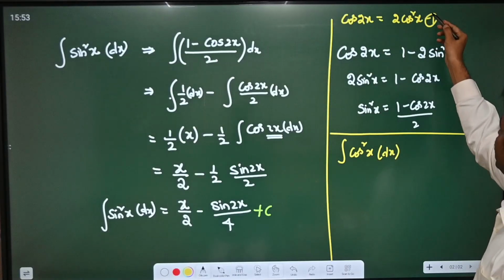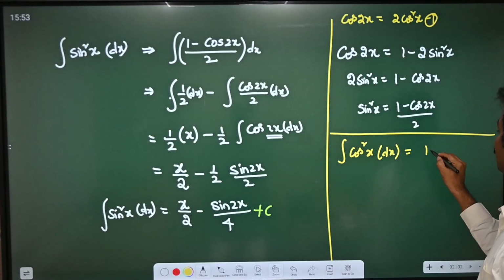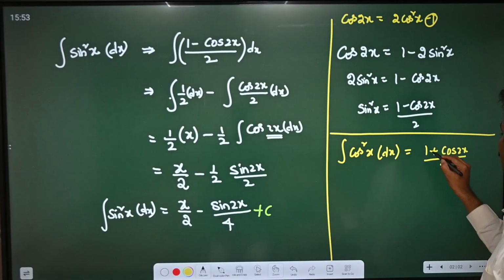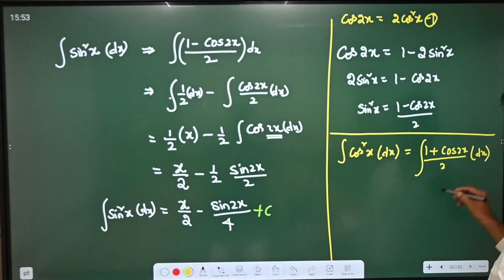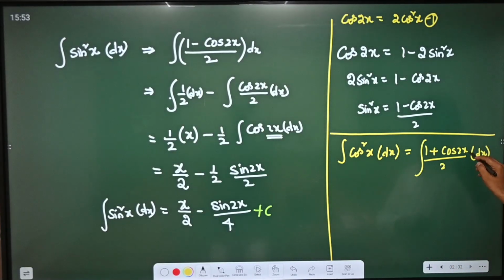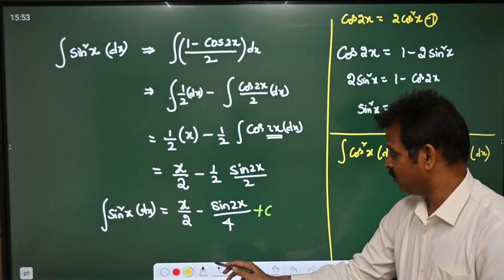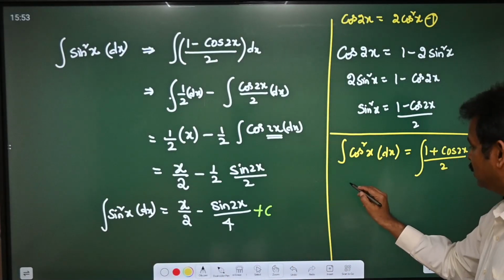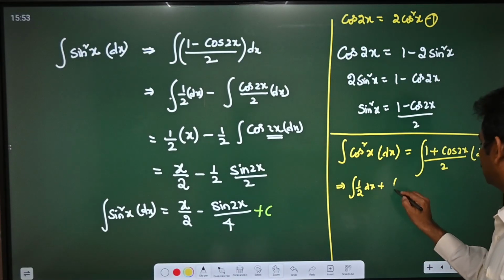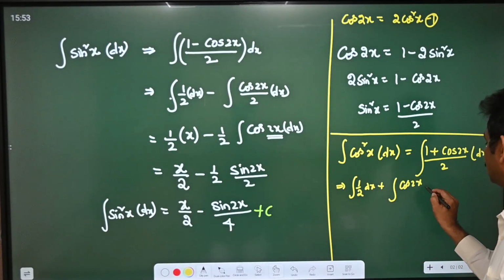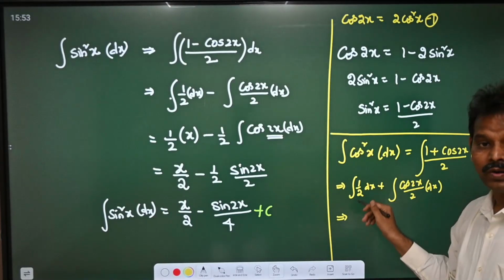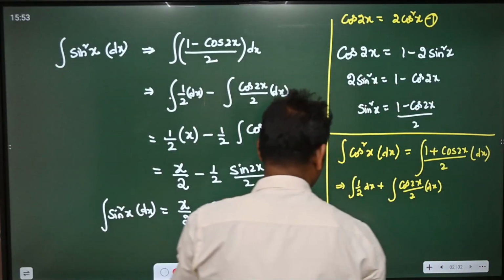So if you bring this minus 1 to this side, this will become (1 plus cos 2x) by 2 dx. Now I just converted cos square x into (1 plus cos 2x) by 2. Now we can divide this as integral 1 by 2 dx plus integral cos 2x by 2 dx.